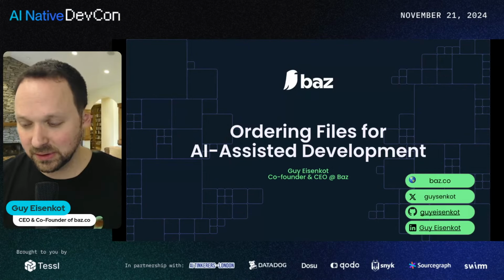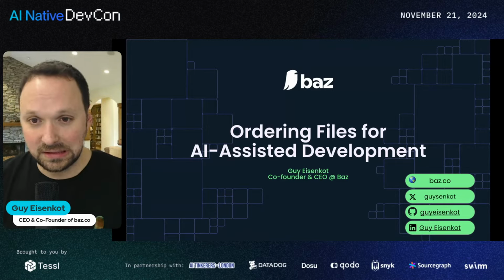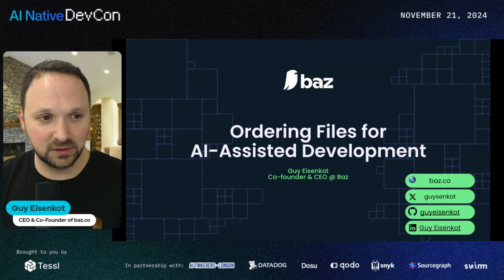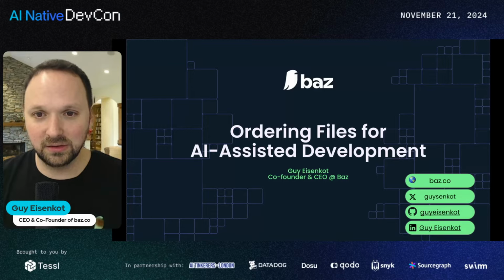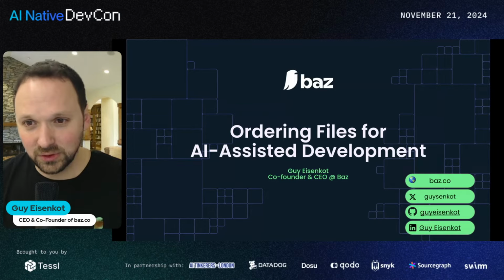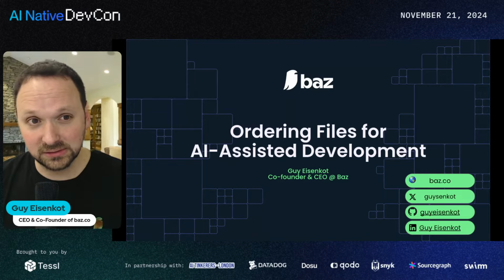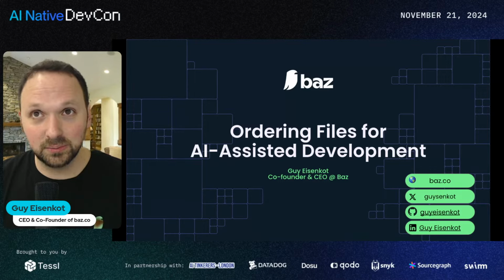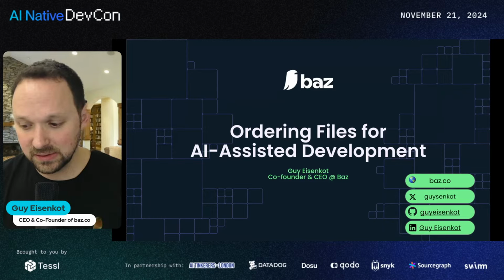Apart from spending time in the application security business and also focusing on cloud security, I'm a code scanning nerd. You'll see this in a couple of slides. I feel I've spent a disproportionate amount of time learning the various ways in which code needs to be interpreted and understood. That is a skill I can only use in my job. And I'm looking forward to sharing a lot of do's and don'ts and a lot of pitfalls of some of the approaches that we try to take here at Buzz.